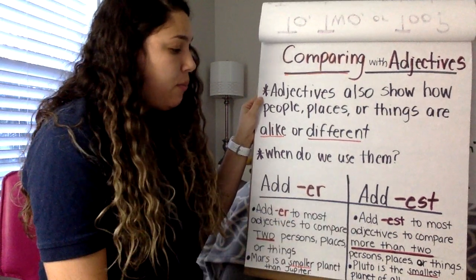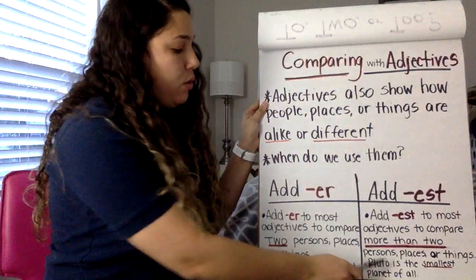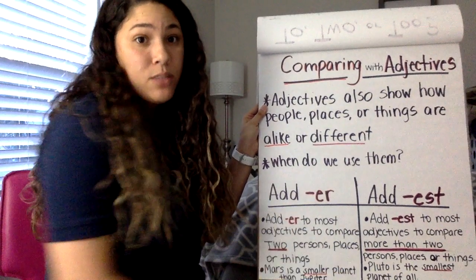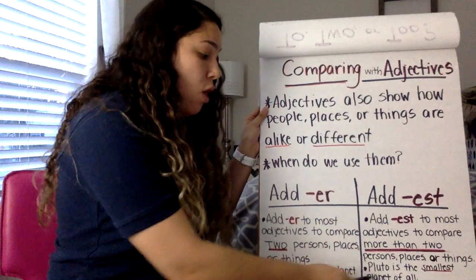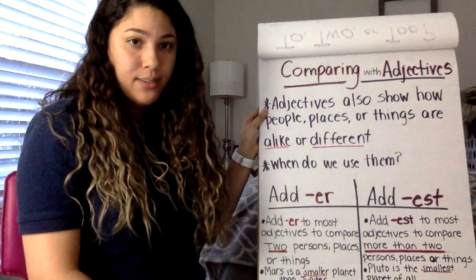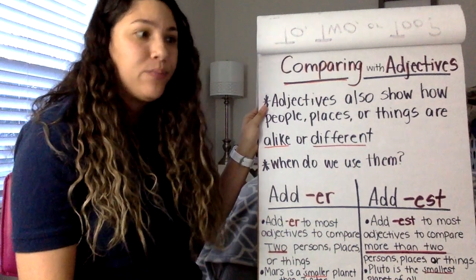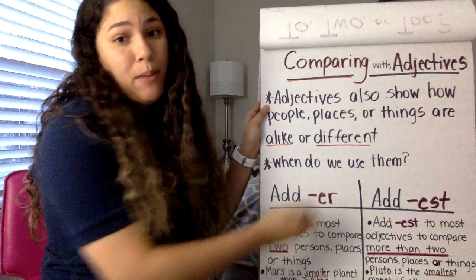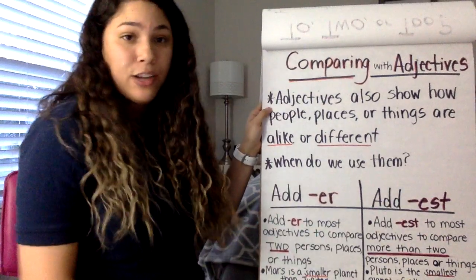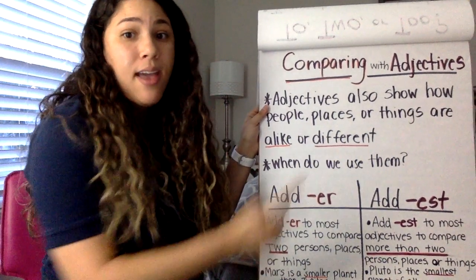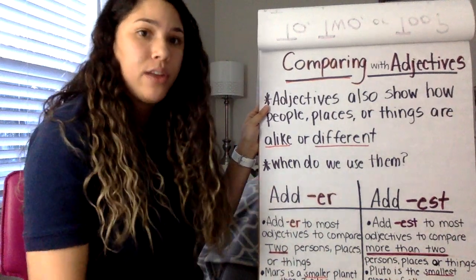Let's look at the example over here in EST. Pluto is the smallest planet of all. We would use smallest and not smaller because you're comparing Pluto with all the other planets. Okay, so Pluto is the smallest planet of all, not the smaller. Okay, so remember that little trick that I just showed you. ER is when you compare two persons, places, or things, and EST is if it's more than two.